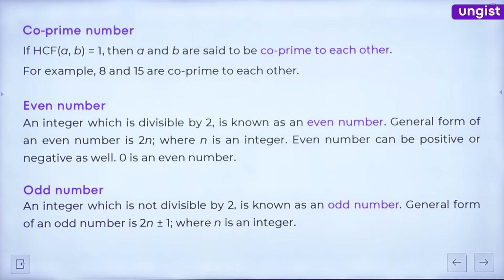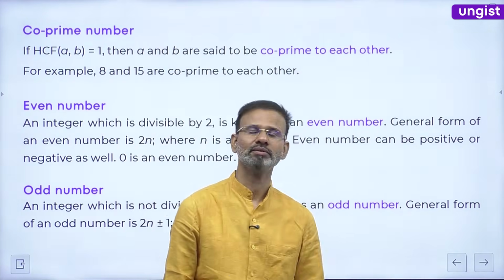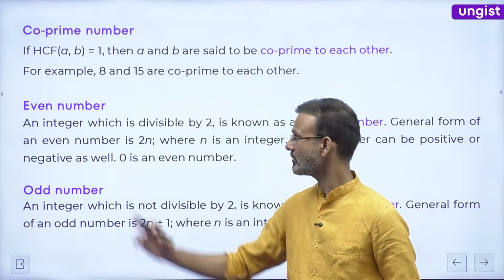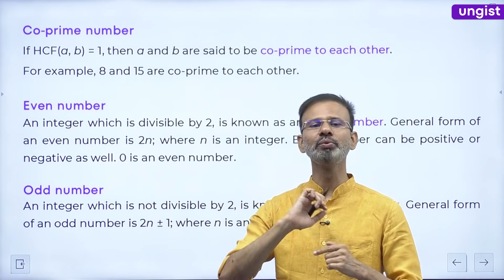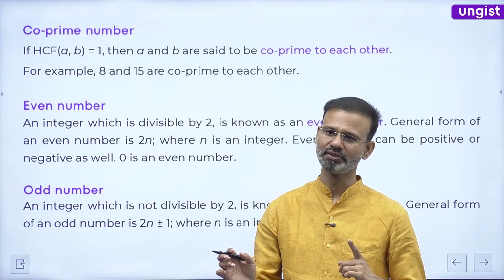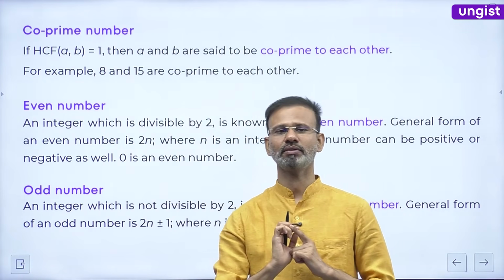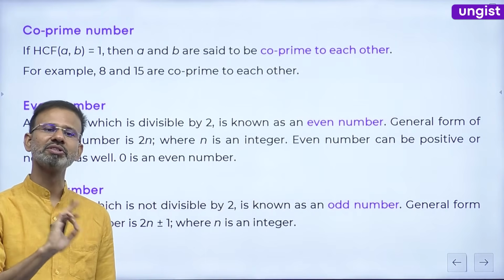Now, friends, read this question. The question is saying co-prime numbers. What are co-prime numbers, friends? Co-prime numbers means they are relatively prime to each other.